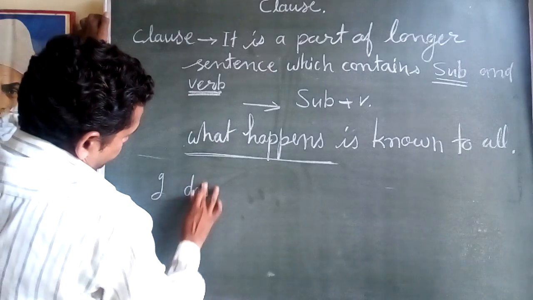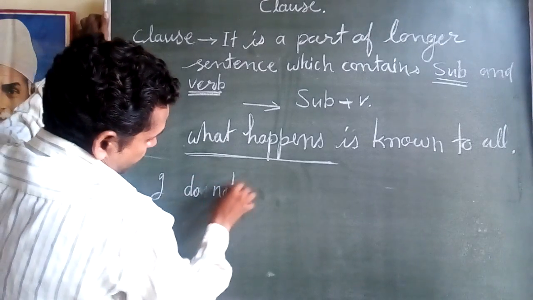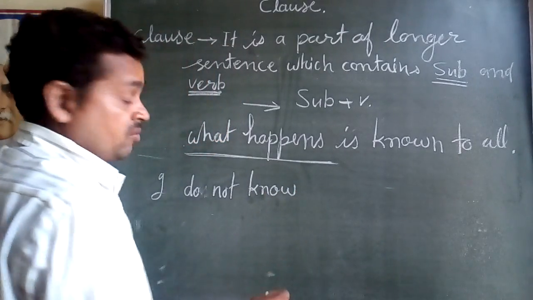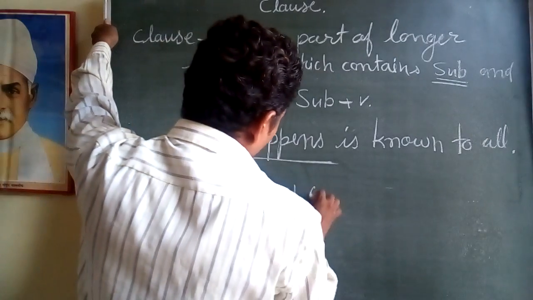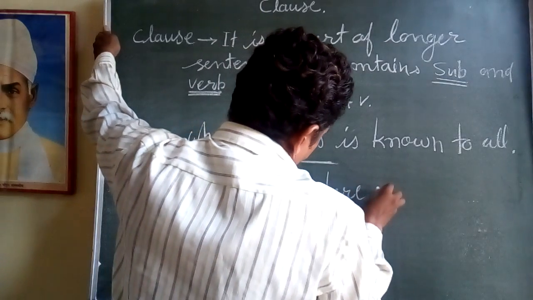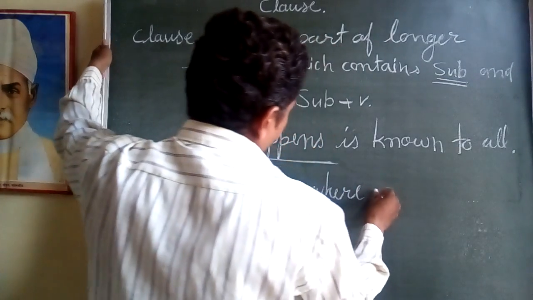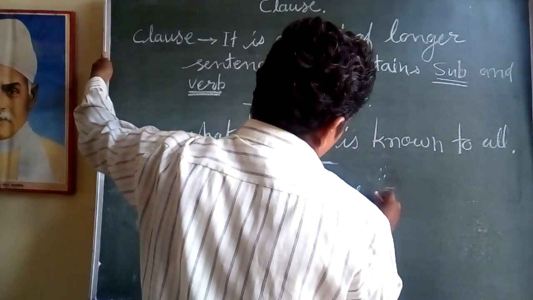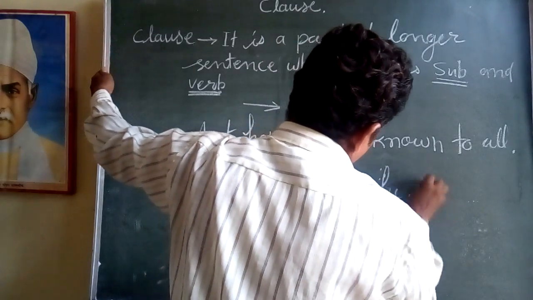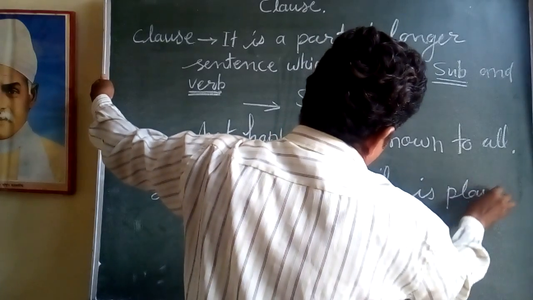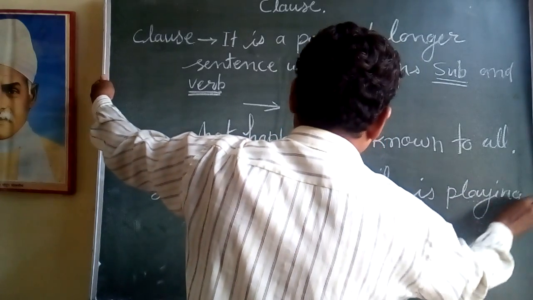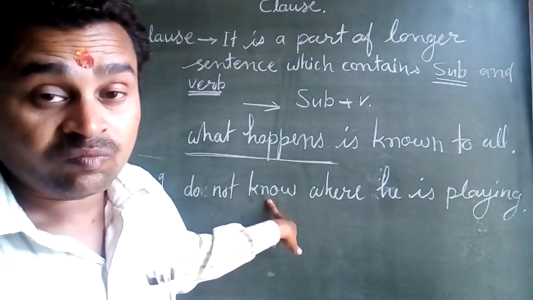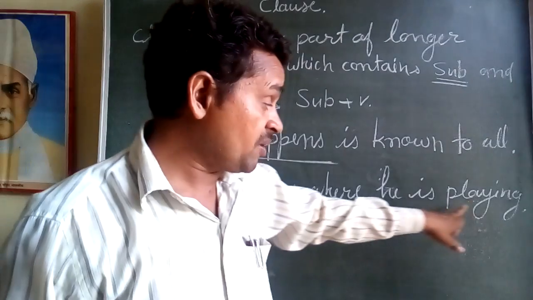In other words, you can also say: I do not know where he is playing.